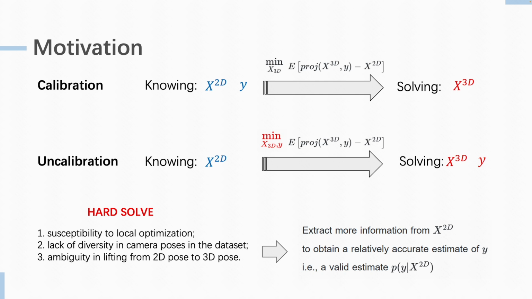Secondly, if we use a neural network to predict Y and subsequently solve for X3D, it may struggle due to the limited diversity in the existing training dataset. Thirdly, if a neural network is used to directly regress X3D from a monocular view and then solve for Y, it introduces the issue of monocular scale ambiguity. In summary, we must extract more information from the only known quantity, X2D, to obtain a relatively accurate estimate of Y, such as its posterior probability.